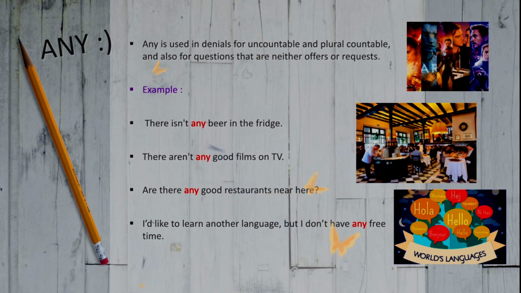There aren't any good films on TV. These are used with plural nouns. Are there any good restaurants near here? This is used in a question with a plural. I'd like to learn another language, but I don't have any free time.